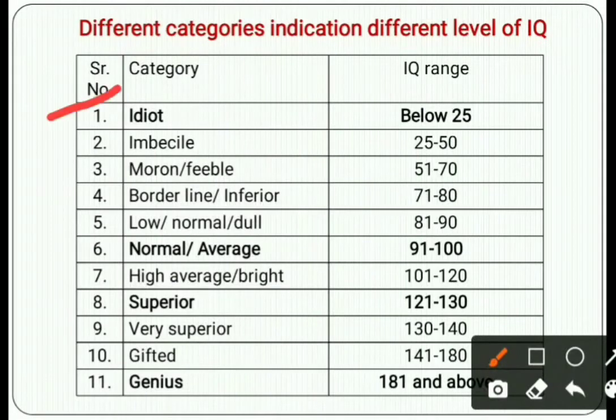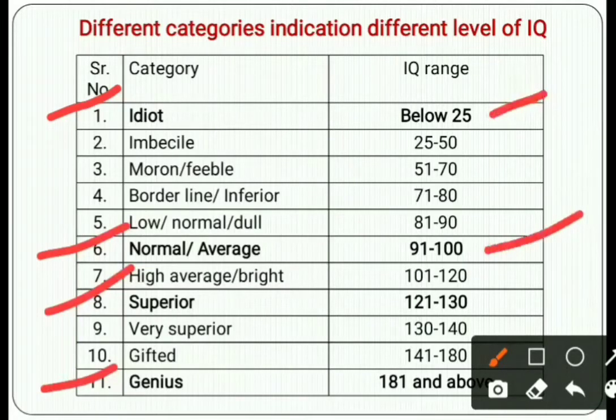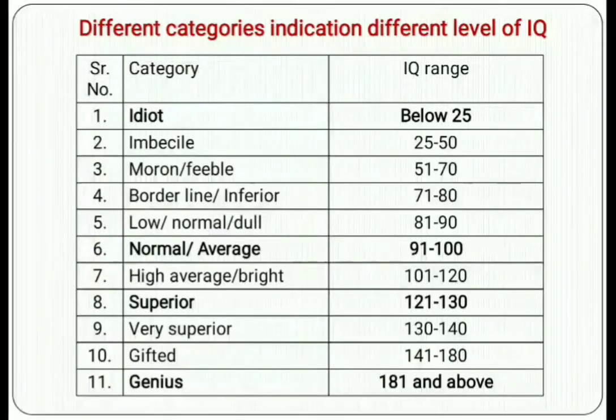So for idiot, normal, superior and genius, you should keep in mind this IQ range. It will be asked: below 25 is idiot, normal 91 to 100, superior 121 to 130, and genius 181 and above. If it is not possible to keep all the IQ ranges in mind, these four you should know very well. So this is about IQ according to the different categories.